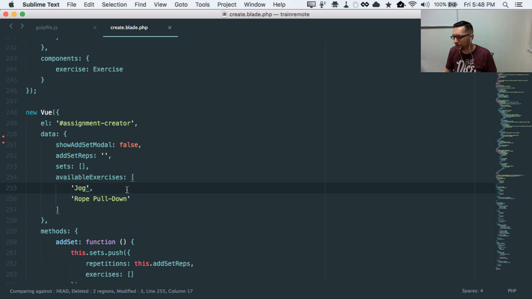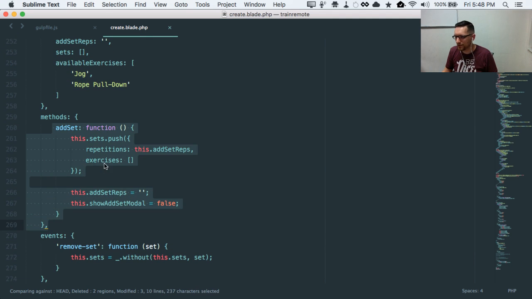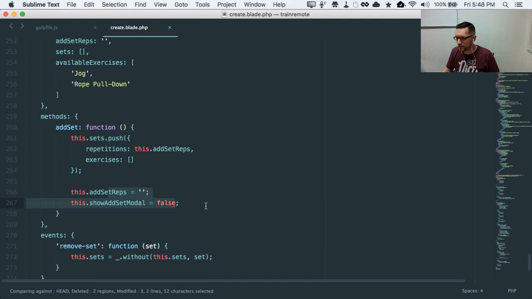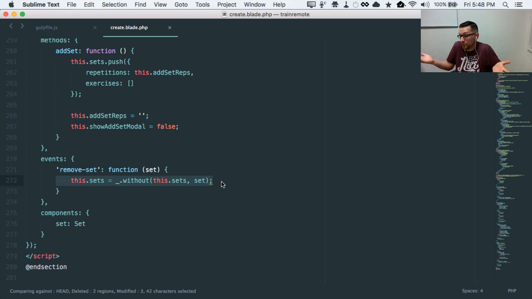And then available exercises, of course, this would later be pulled from some REST API, but right now this is our list of exercises. And then there's a method add set that just, once again, pushes the thing that you just did onto the sets and then sets its value to modal to clear the modal. And then this right here listens to that remove set thing and then does the without. And for some reason it's working here. So I'm doing the exact same exclusion that I was doing before, and then it also embeds the set component.